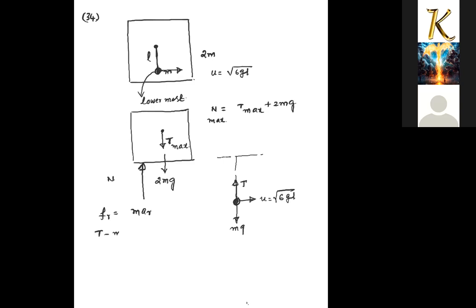So T minus mg equals mv square by r, that is m times 6gL upon L. So the tension at the bottommost point will be 7mg. So the maximum normal force, or maximum reading of the weighing machine, is 7mg, the maximum tension, plus 2mg, the weight of the cabin, which equals 9mg. Note this down, this is the first part of the question.